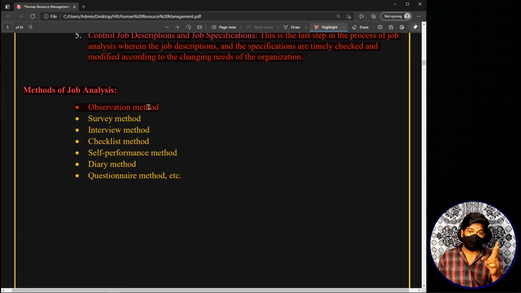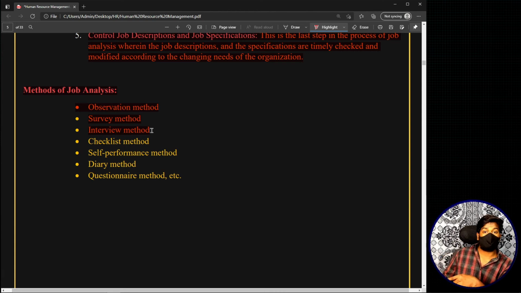The second method is the survey method, where you use different surveys in order to find out what this job basically means, what the basic roles and responsibilities of the job are, and what the basic requirements of the job are. In this way, you conduct surveys. Now you also use the third kind of method, which is the interview method, where you directly go to the person who is actually performing the job, or you go to the person who has experience in performing the job,